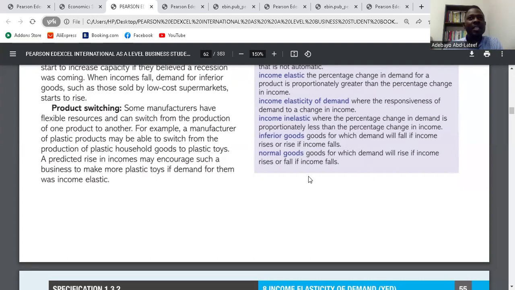Yes. With YED, businesses are able to switch production to producing what is in vogue, what people start buying based on how their level of income has increased. But you'll be able to do that because you have predicted the YED and you have the flexibility to switch production. So this is how changes in income elasticity will affect businesses. It brings about product switching, it brings about production planning. What else does it bring about? Product switching, planning, production.